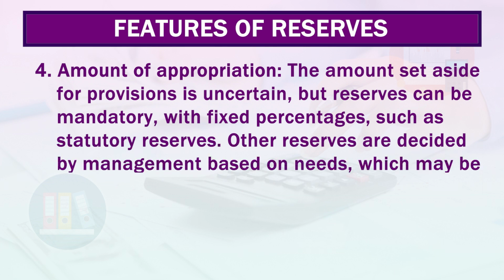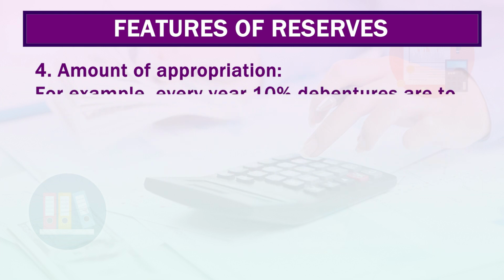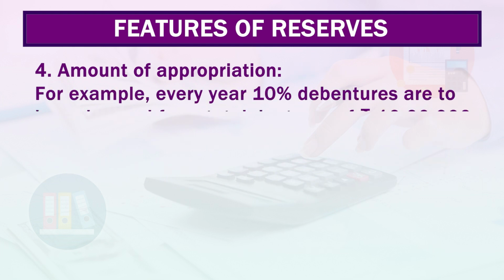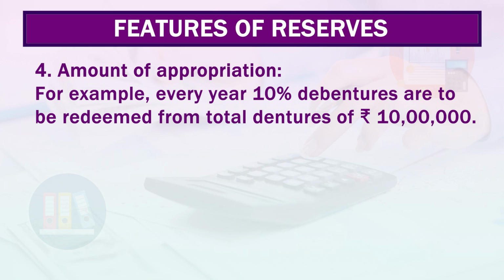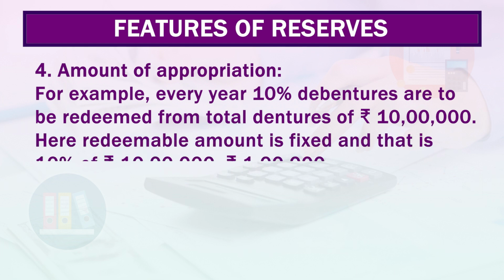Other reserves are decided by the management based on need, which may be certain, such as redeeming debentures. For example, every year 10% of debentures are to be redeemed from total debentures of rupees 10 lakh. Here the redeemable amount is fixed, that is 10% of 10 lakh, which is rupees 1 lakh only.